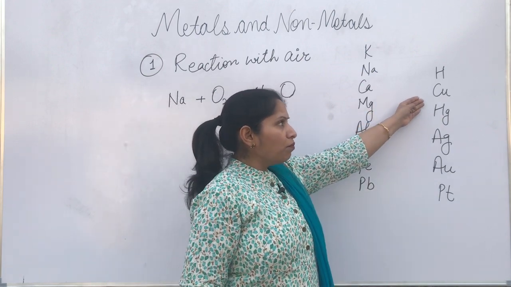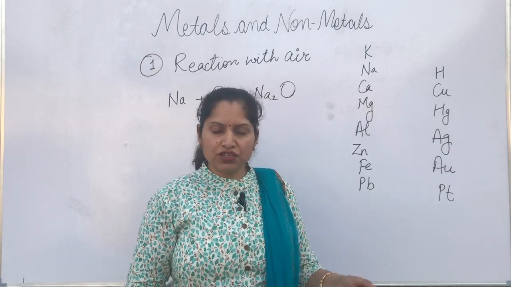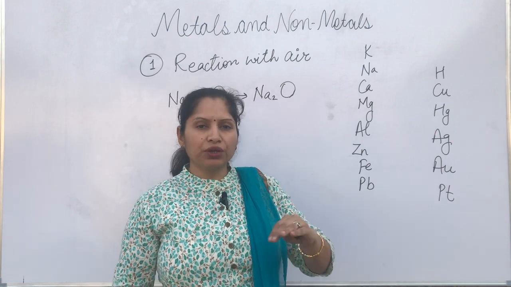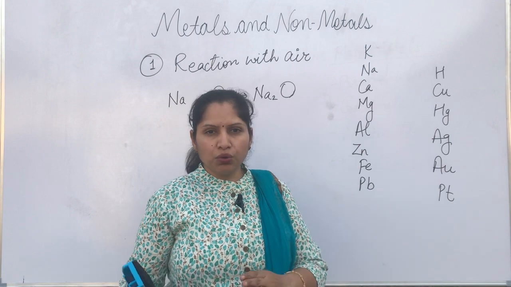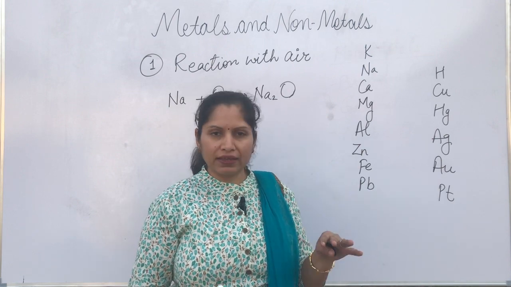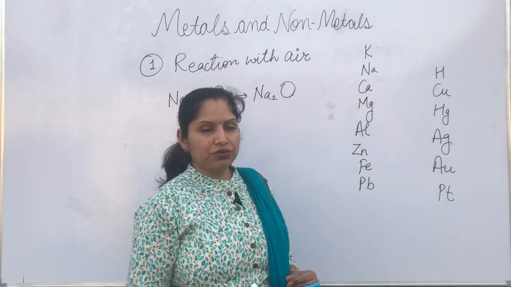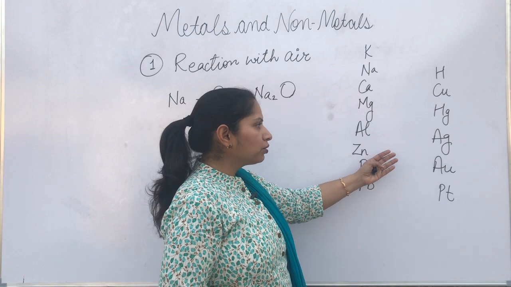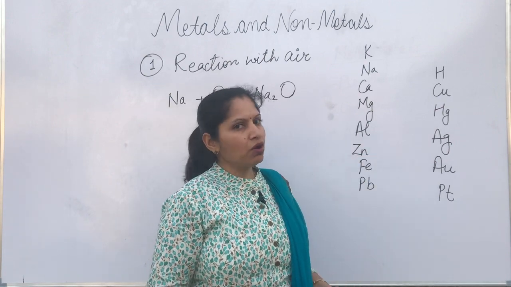If we talk about copper, copper also reacts with oxygen, but it will not catch fire. It will just form copper oxide, that is going to form a black layer of copper oxide. Okay, CuO is formed and that is a blackish layer of copper oxide. So these metals are going to react with oxygen. But metals like mercury, silver, gold, these are not going to react with oxygen.